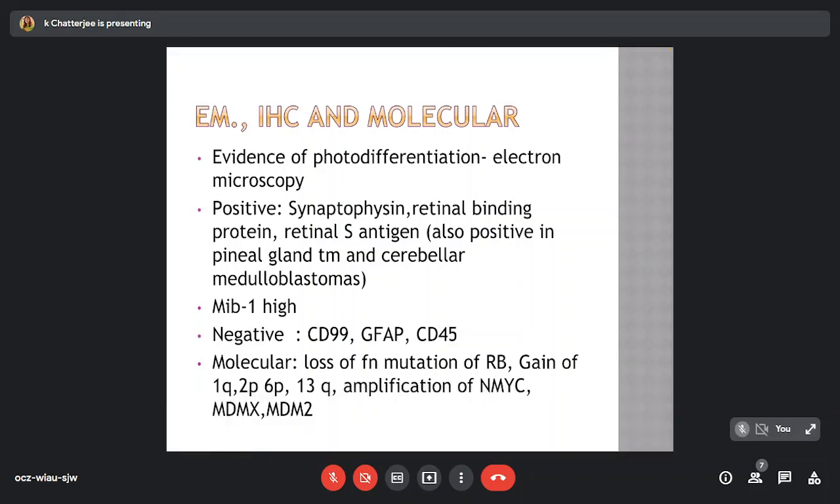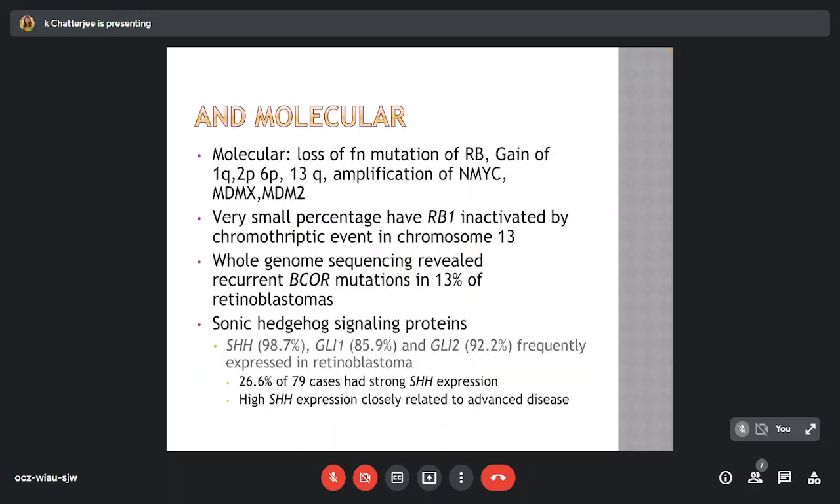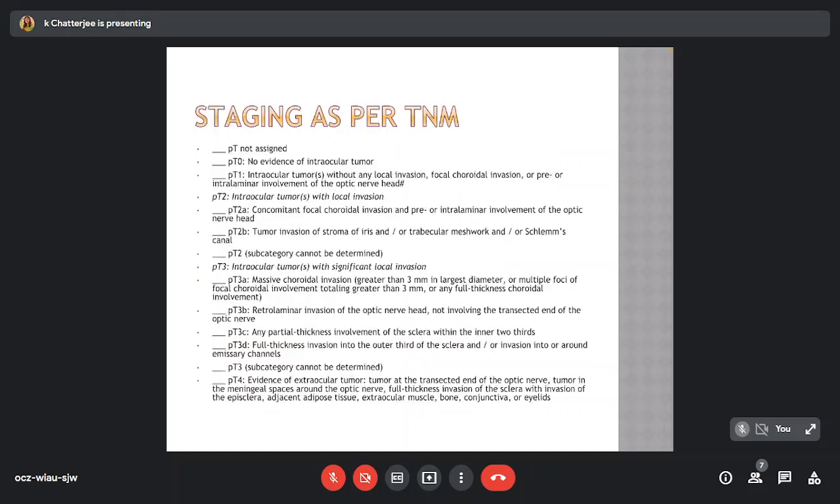On molecular analysis, loss of function mutation of RB, gain of 1q, 2p, 6p, 13q, amplification of MYCN, and other genes can be seen. A very small percentage have RB1 inactivated by a chromothriptic event in chromosome 13. Whole genome sequencing revealed recurrent BCOR mutations in 13% of retinoblastoma. SHH signaling proteins may also be involved in a certain percentage of cases. The staging is usually done as per the TNM.